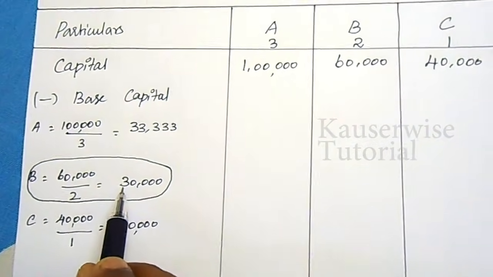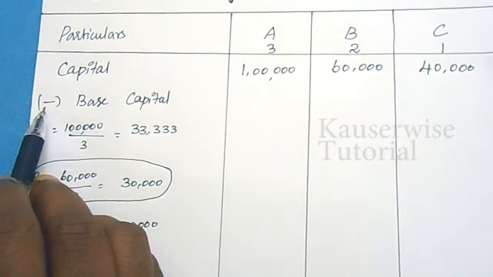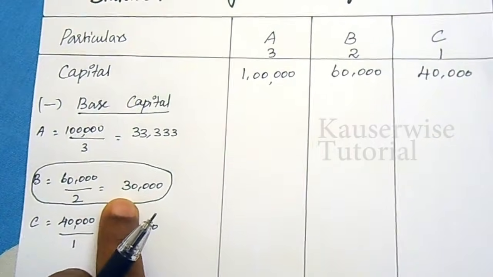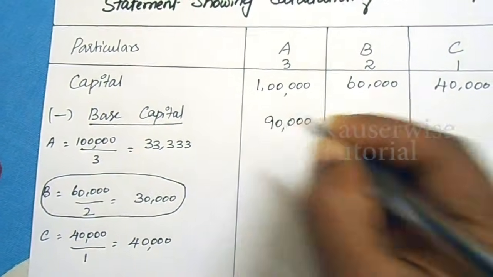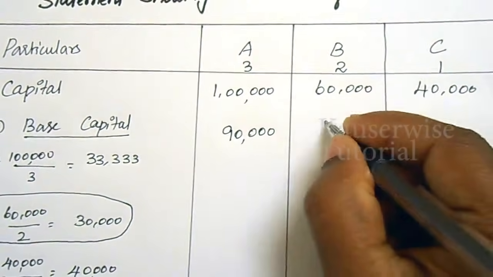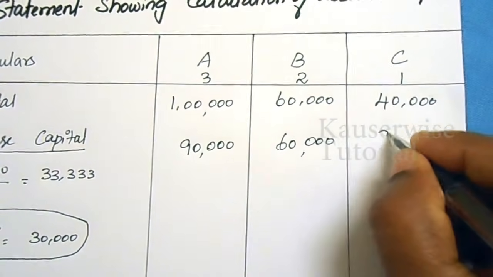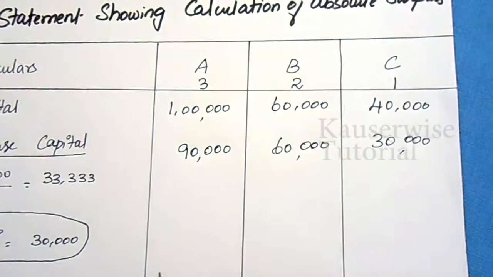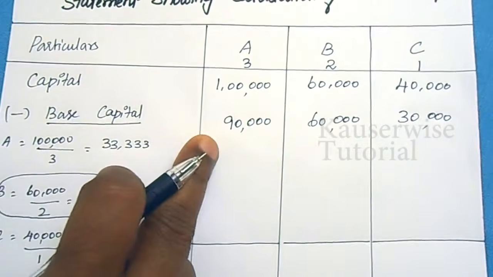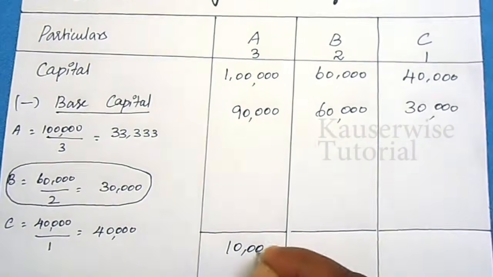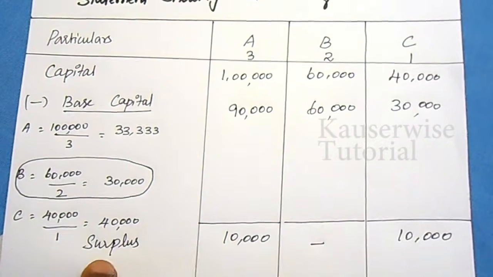Now you have to multiply this amount with their profit sharing ratio in order to subtract from the capital. 30,000 is the base capital, so 30,000 into 3 is 90,000. 30,000 into 2 is 60,000. 30,000 into 1 is 30,000. Now find the difference. 1 lakh minus 90,000, balance 10,000. 60,000 minus 60,000, nil.